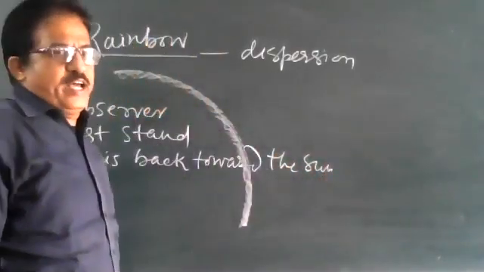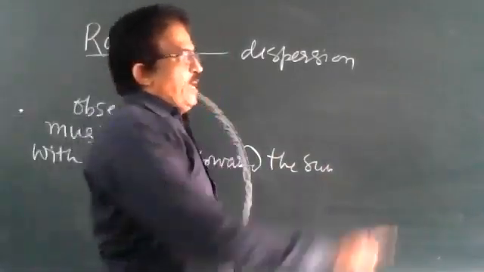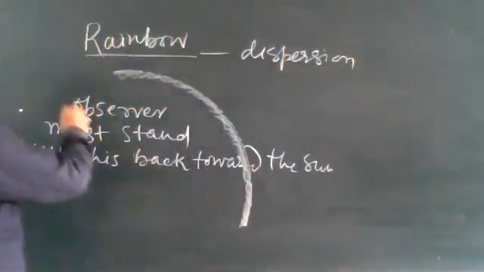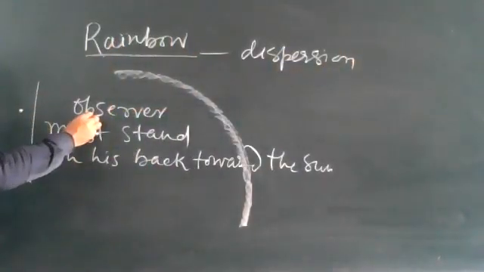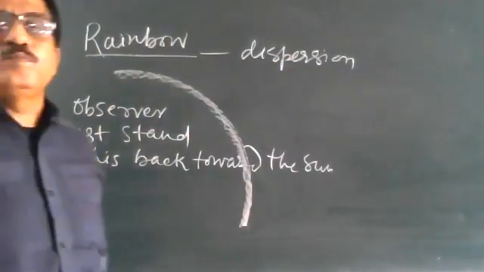Suppose I am standing here, so the sun is at my back. With the sun behind, I can see the rainbow here. This is the essential condition for the observer. It must stand with his back towards the sun.